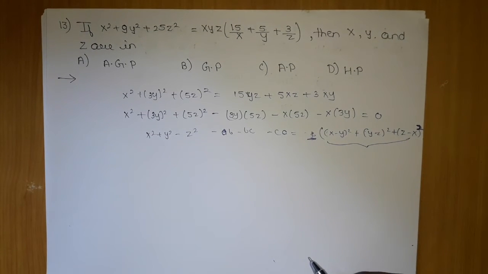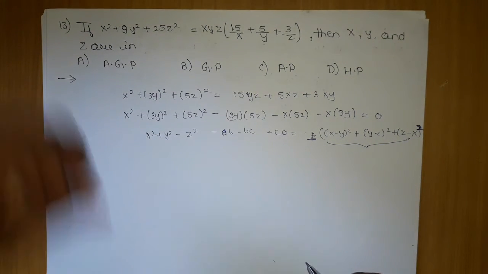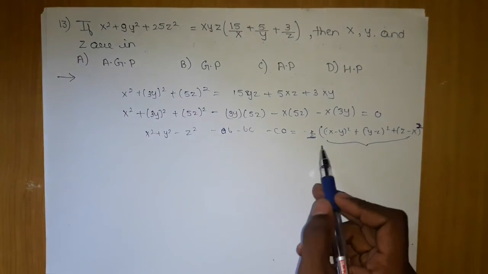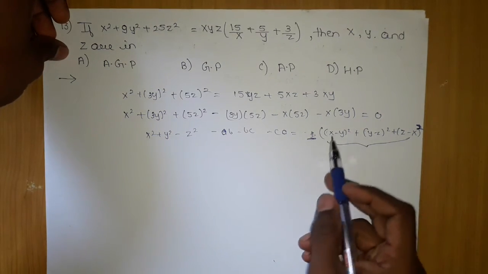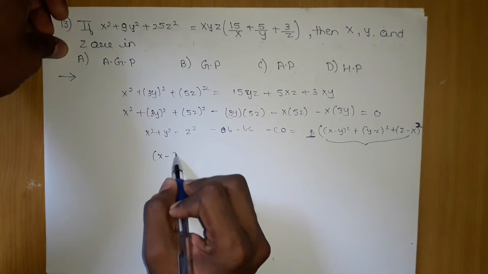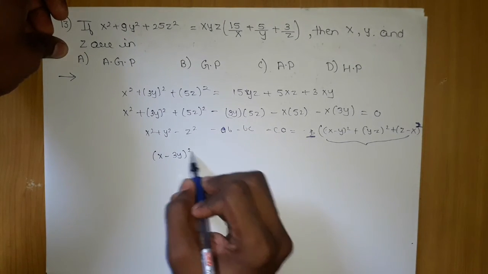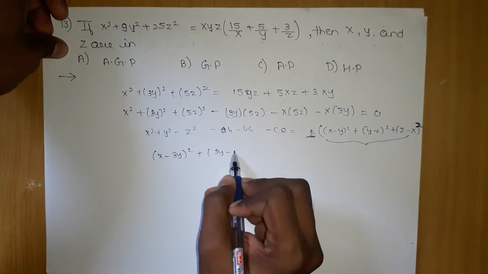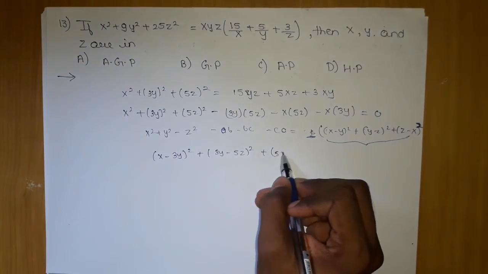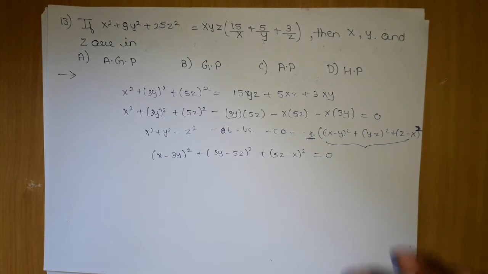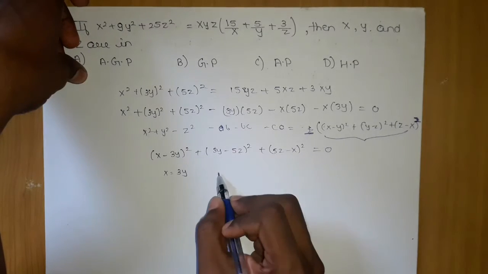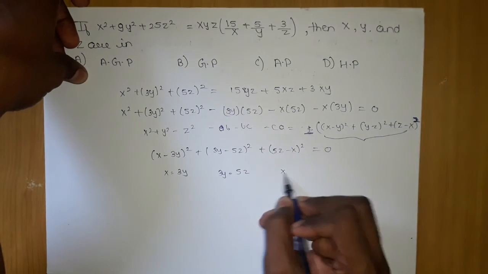We have done many questions now. Just think that we multiplied this constant, whatever it was, 1 upon 2, with this, and it vanished. So what we will write: x is my x only, y is my 3y the whole square, plus 3y minus 5z the whole square, plus 5z minus x the whole square should be equal to 0. Now 3 squares can only be 0 if they individually become 0. That is, x is equal to 3y, 3y is equal to 5z, and x is equal to 5z.